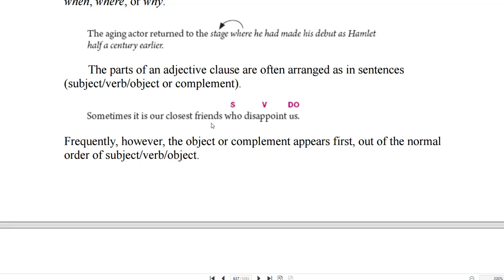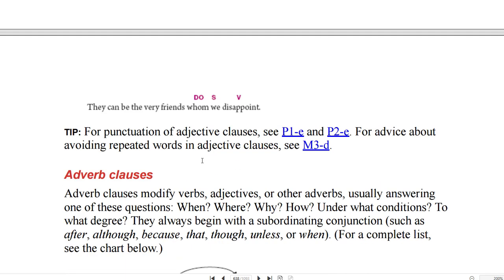Frequently, however, the object or complement appears first, out of the normal order of subject, verb, object. They can be the very friends whom we disappoint. And so "whom" is the direct object of "we disappoint." "Whom we disappoint" modifies "friends."